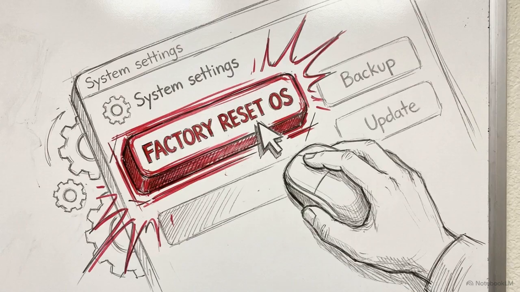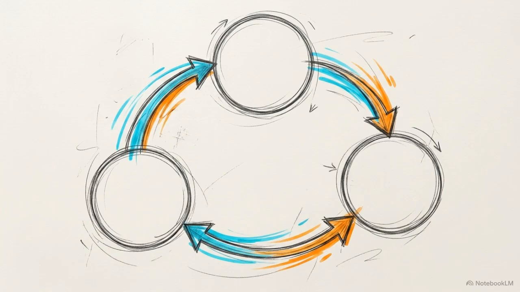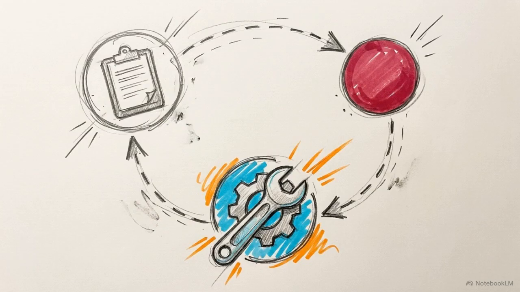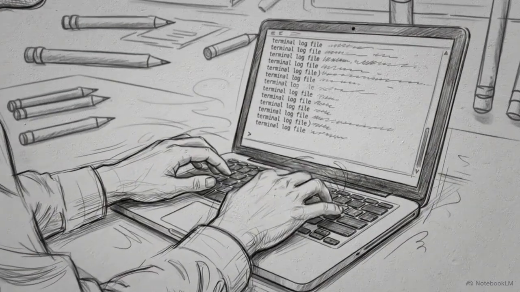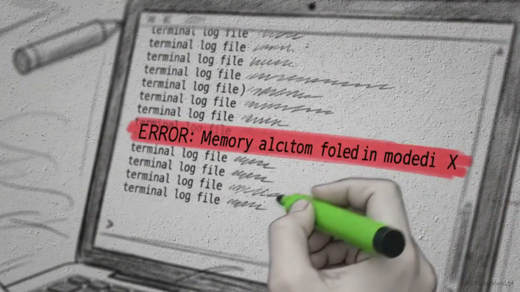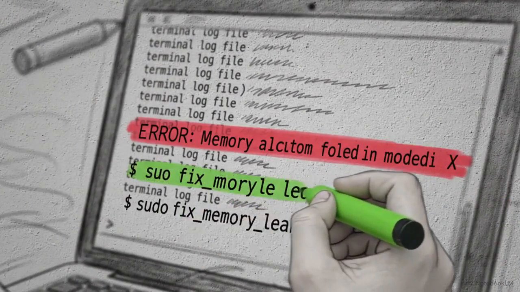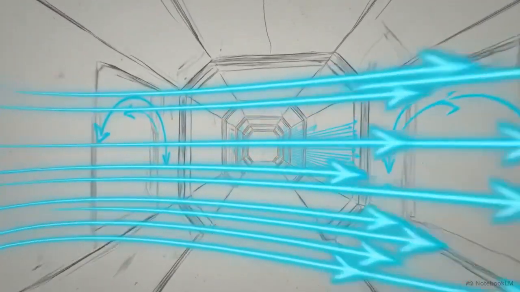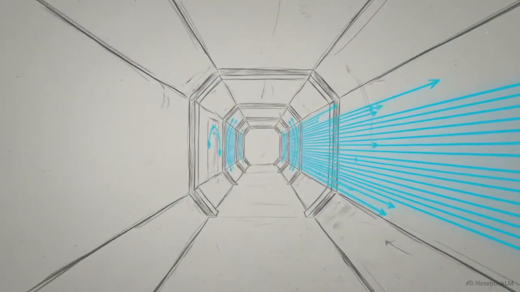Reinstalling the OS or guessing at code changes rarely solves these pipeline failures. Sustainable troubleshooting requires a diagnostic loop. Gather log evidence, isolate the root cause, and apply a targeted systemic adjustment. A disciplined, evidence-first mindset is the only reliable way to handle the compounding errors caused by strict hardware constraints. With these steps, you can maintain a stable, crash-free transcription system that operates within the limits of local hardware.